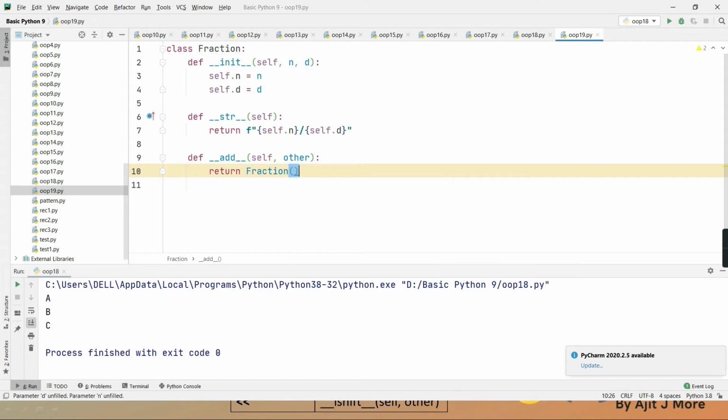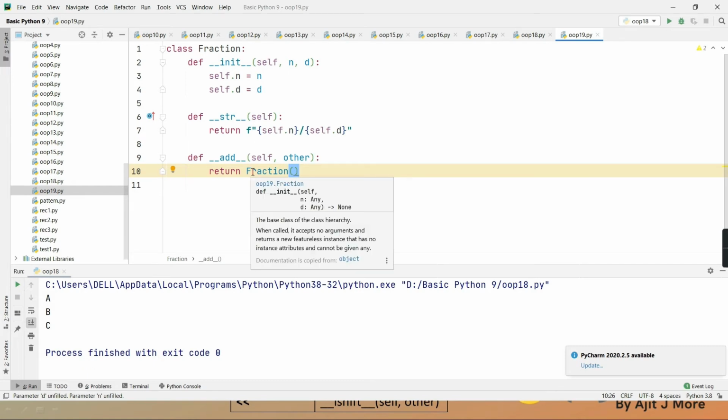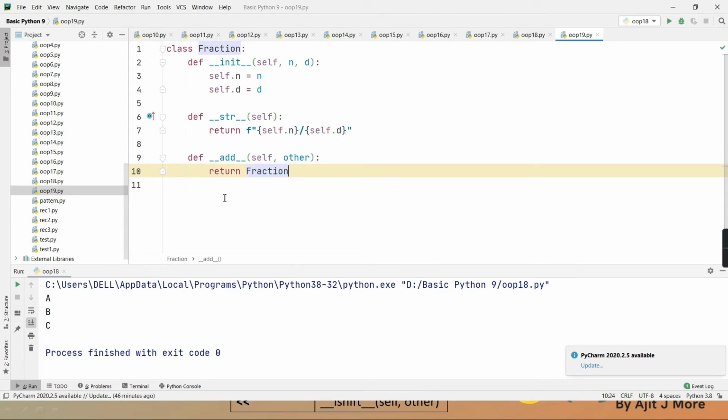Is one fraction object getting created? Tell me, guys, when I write fraction round bracket, is the object of the fraction class getting created? Yes. Yes or no? Clear? So one object of the fraction class is getting created. Is it a nameless object? Why nameless? Because you are not collecting it in anyone. You're creating the object and directly returning it.